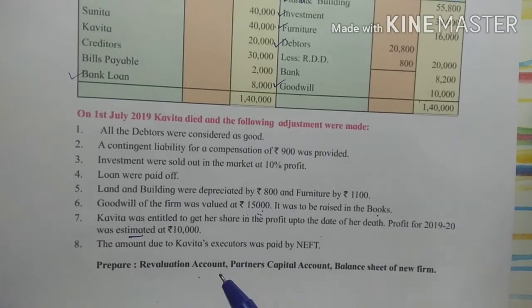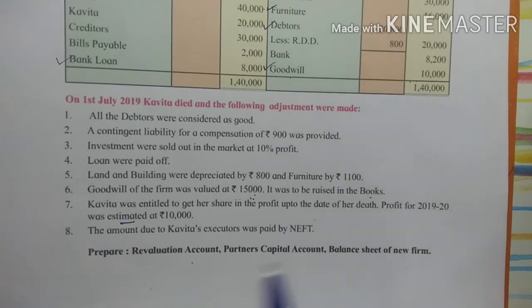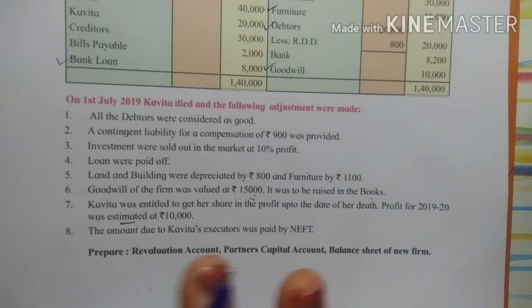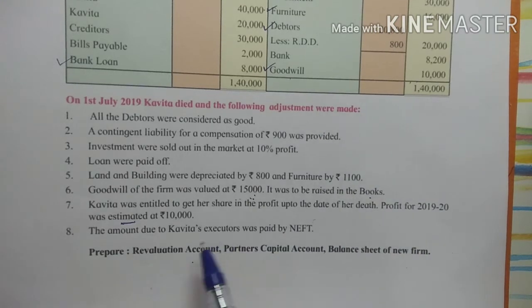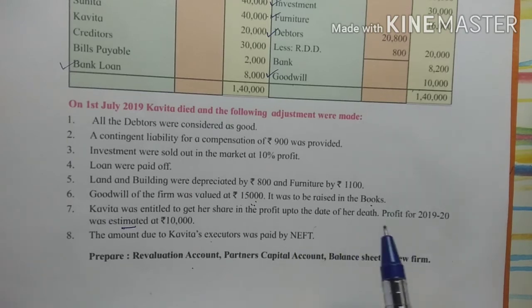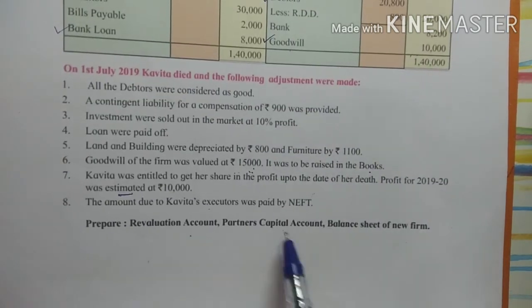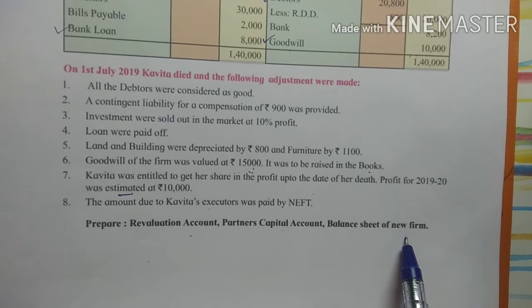So always remember, whenever any partner is dead, whatever balance comes in his or her capital account will be transferred to his or her executor account. The executor is the one who will handle the money matters. Now it has been said in this problem that it was paid by NEFT. So paying by NEFT means we have made the payment by bank. Okay, and they have asked you to prepare revaluation account, partners capital account, balance sheet of the new firm, right?